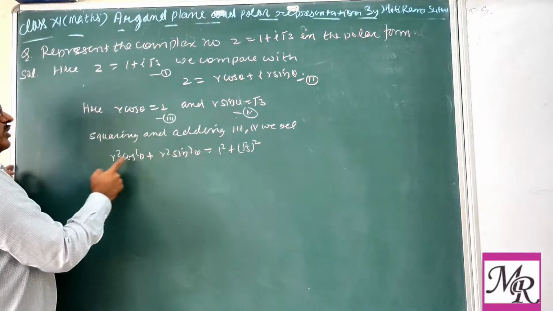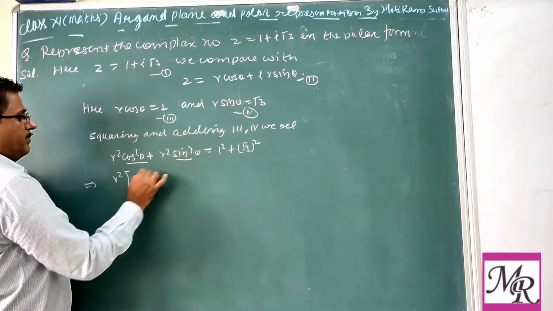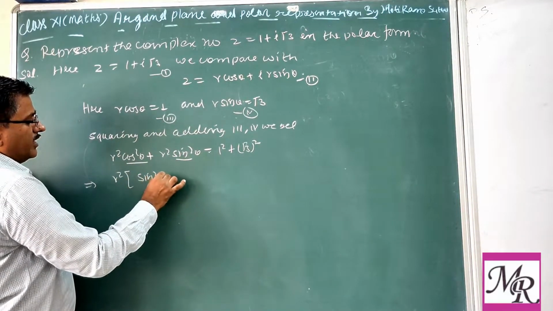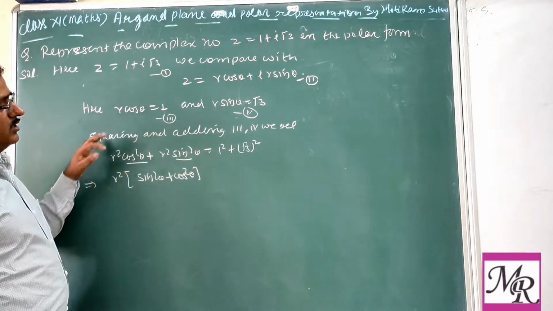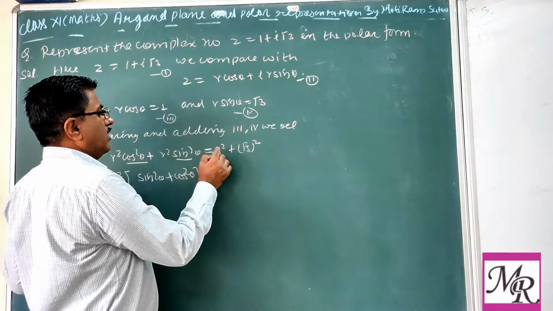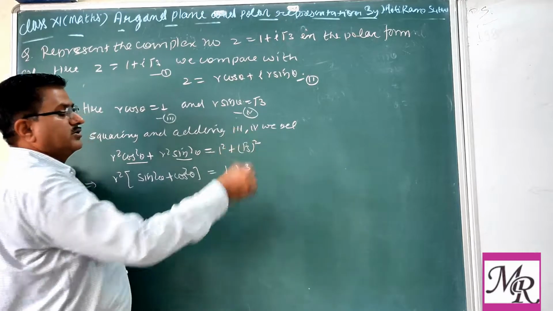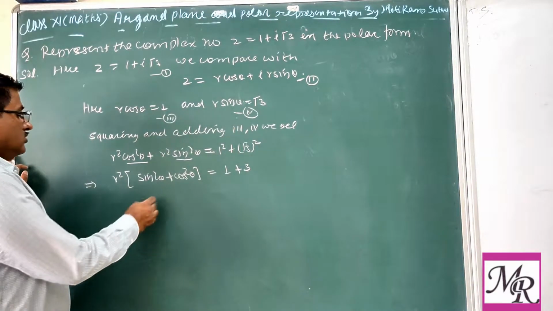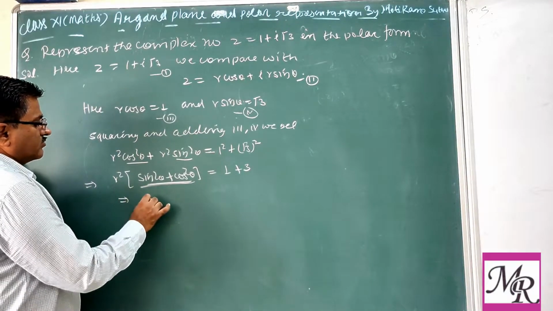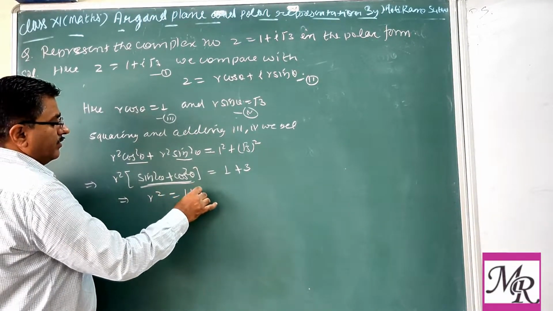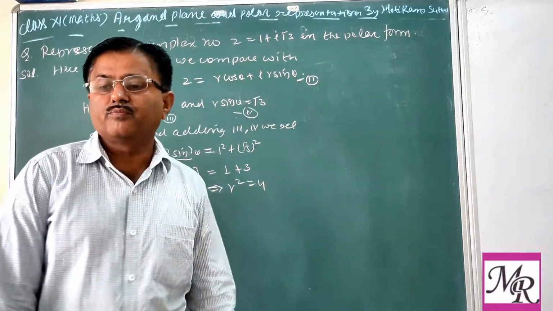So on the left side we take r square common. In the bracket we have sin square theta plus cos square theta. On the right hand side we have 1 square, that is 1, and root 3 square, that is 3. As you know the first identity, sin square theta plus cos square theta is 1. So we get r square equal to 4.